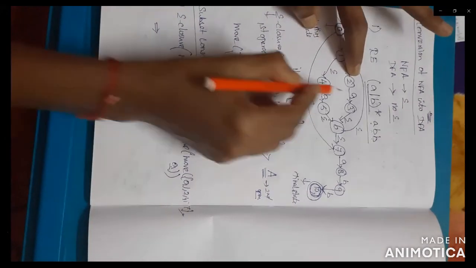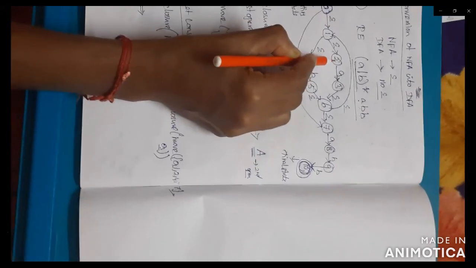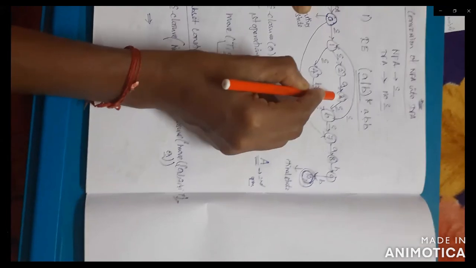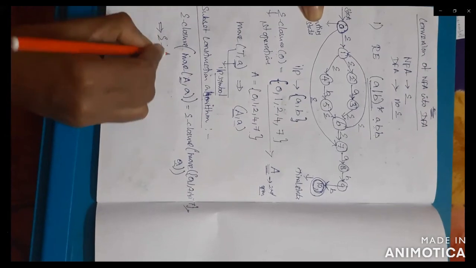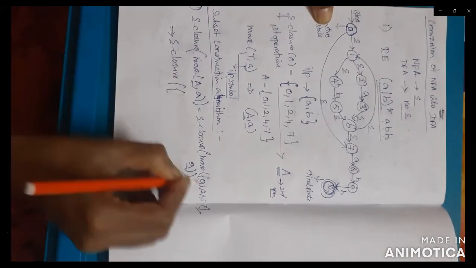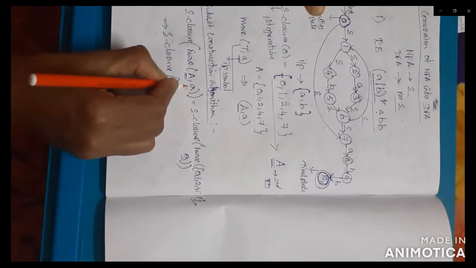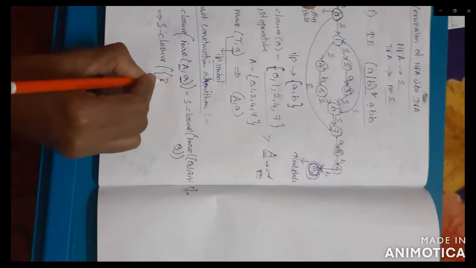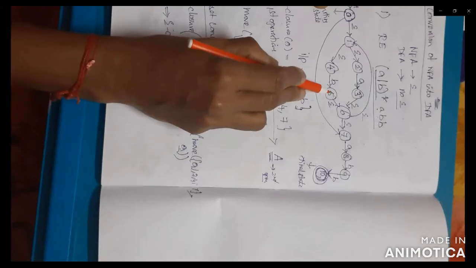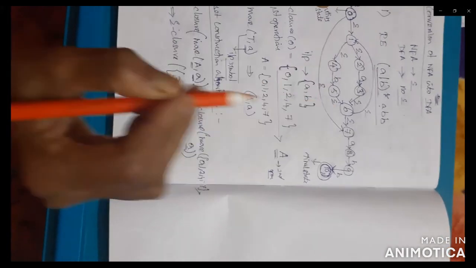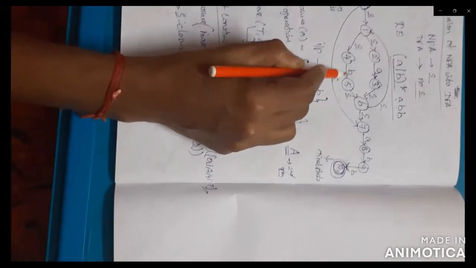2. The state can be moved from 2 to 3. So what is the input symbol? The state that moves from 2 to 3 is small a. What is the state here? 3. So you can specify the value. 2 can move to the next state 3, and the input symbol is a. Now you are only checking for small a, so you have to write 3. Next, what is the state? 4. 4 can move to the next state 5. 5 is the input symbol b, but you are checking only for small a, so you didn't add the value for state 5.